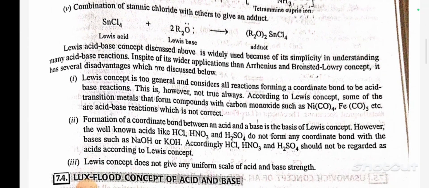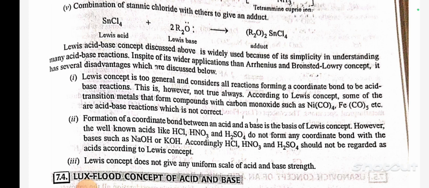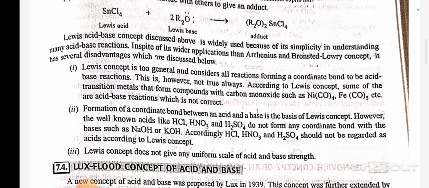The Lewis acid-base concept discussed above is widely used because of its simplicity in understanding many acid-base reactions. In spite of its wider application than the Arrhenius and Bronsted-Lowry concepts, it has several disadvantages which are discussed below. Number 1. The Lewis concept is too general and considers all reactions forming a coordinate bond to be acid-base reactions. This is, however, not always true. According to the Lewis concept, the formation of compounds of some transition metals with carbon monoxide such as Ni(CO)4, Fe(CO)5, etc. are acid-base reactions, which is not correct.